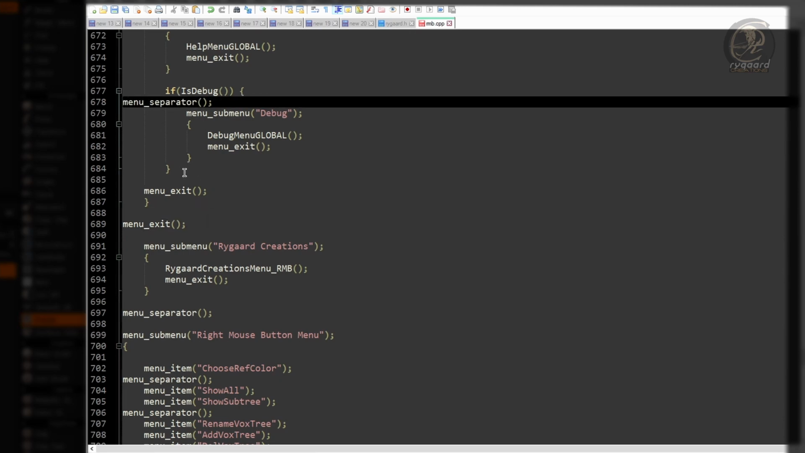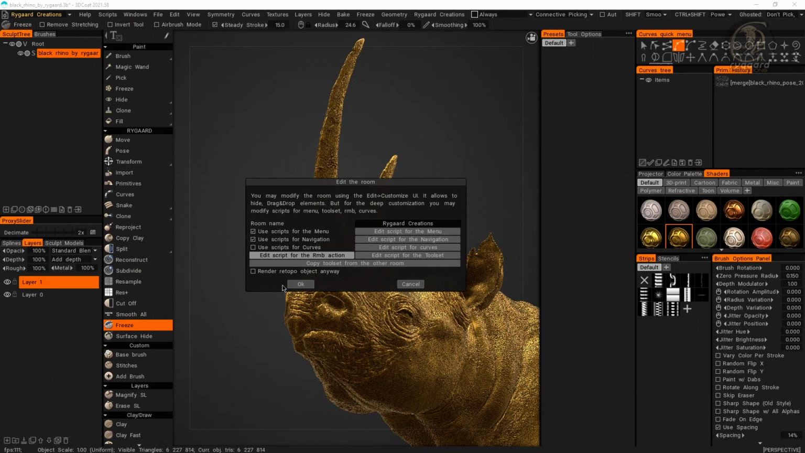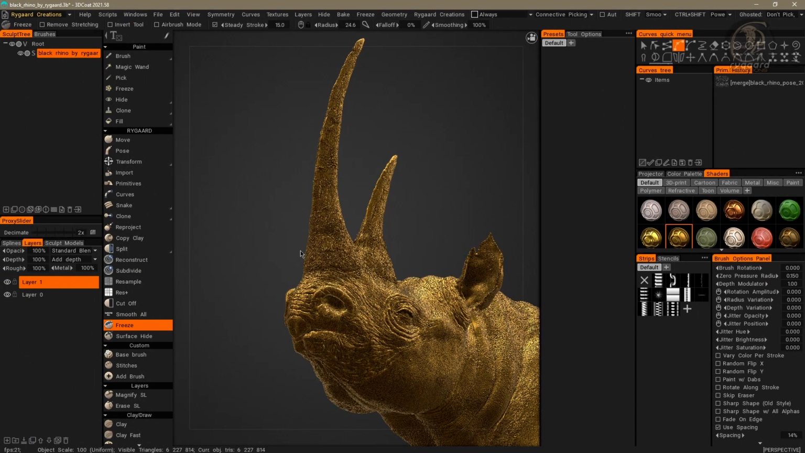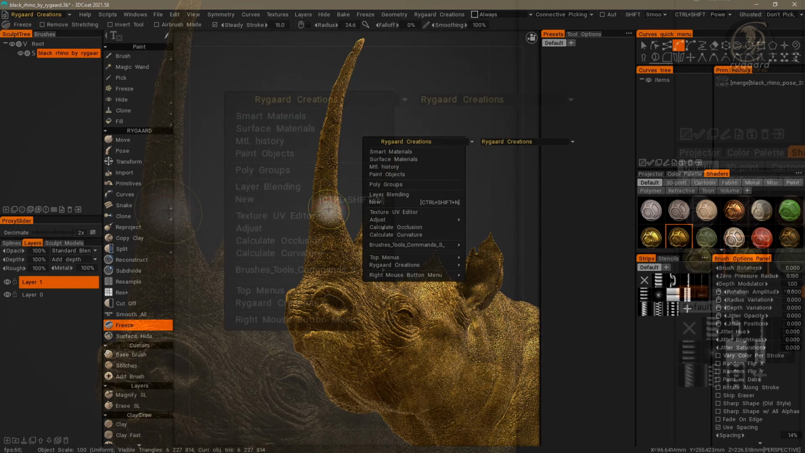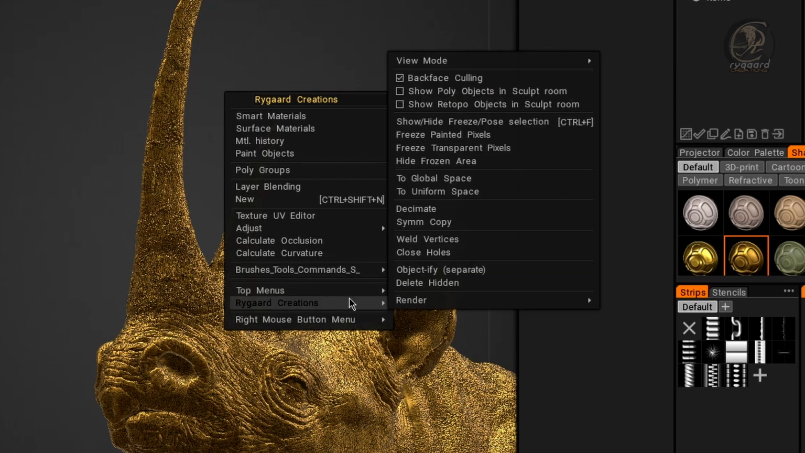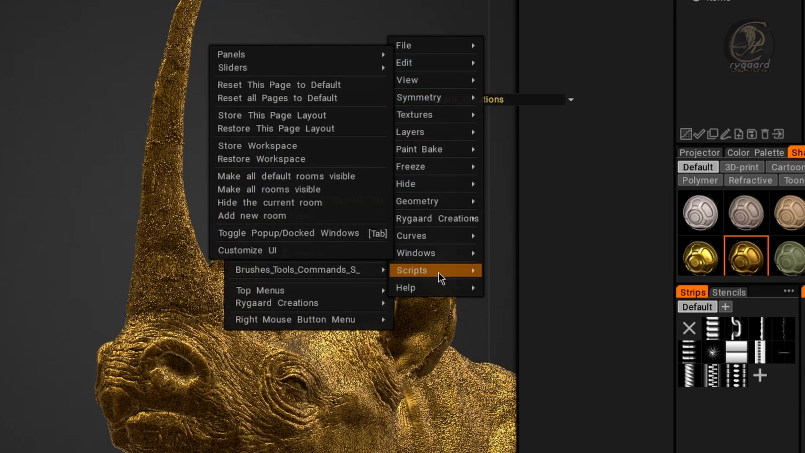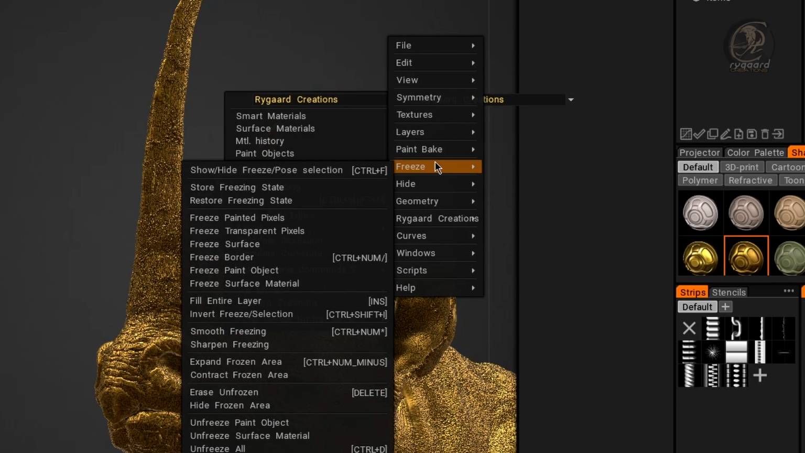Once again, I will show you that all the modifications I made to the script are correct. I will save the script, close it, go back to 3DCoat and click the OK button. And when I click with the right mouse button, as you can see, I have successfully added the top menu submenu and inside it, the top menus of the interface, right?